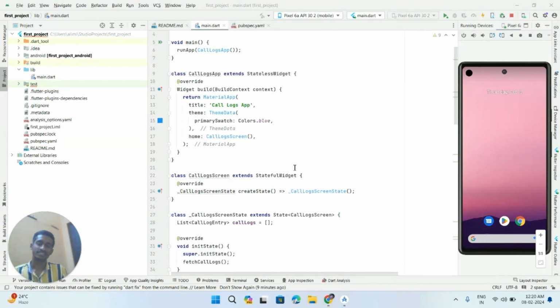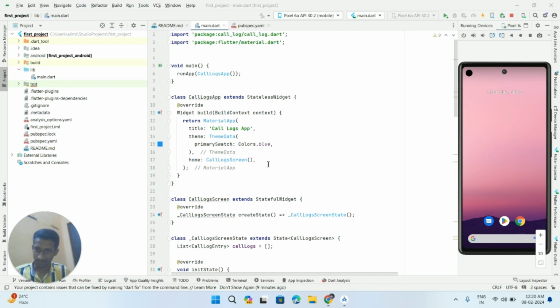Coming to stateful widgets, it is another type of widget. Stateful widgets maintain an internal state and dynamically change based upon user actions or interaction with the app. Then if we look at the CallLogsApp, this creates an instance for our app.